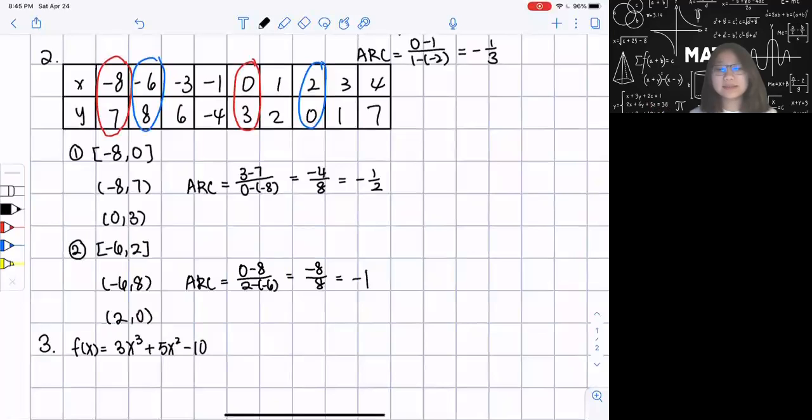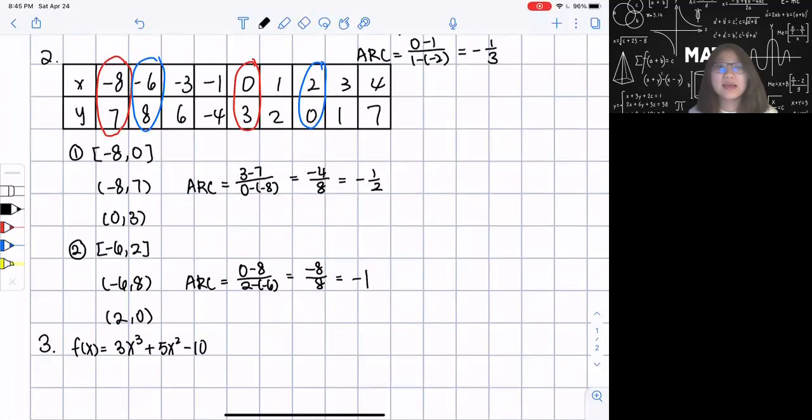And you see that in here, I have a negative average rate of change. How can I determine that? As my x value increases, from -6 to 2, my y value decreases. It decreased from 8 to 0. So if a question asks you to give me an example of an interval where my average rate of change is negative, I could use -6 to 2, or I could also use -8 to 0.